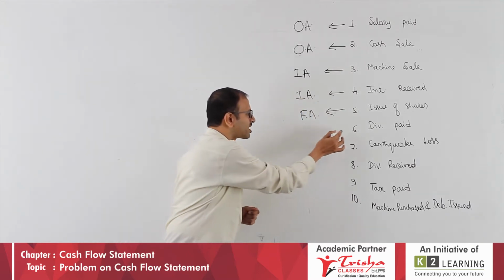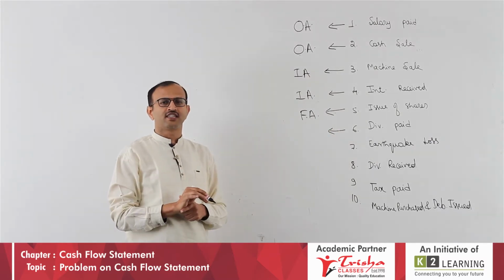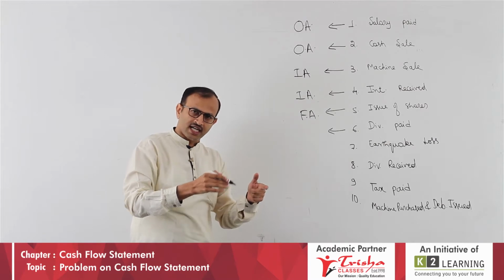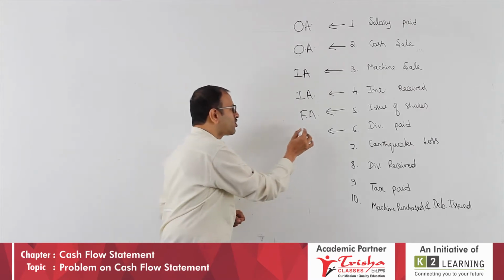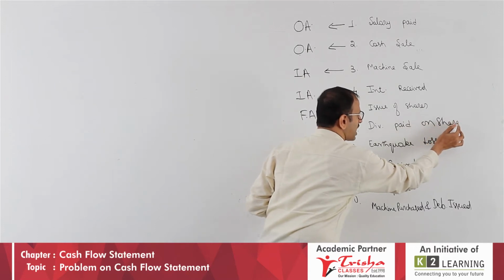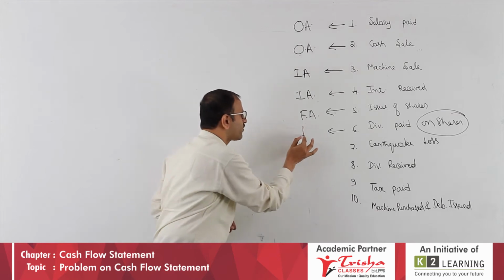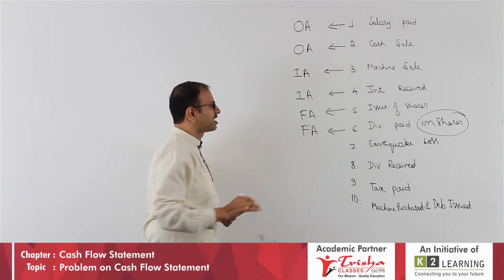Let us go to the sixth one. Dividend paid. Dividend paid on what? Shares. You issued the shares, and at year end you give dividend to them. It is not mentioned in what I said, but the moment I say dividend paid, obviously it is on shares. Therefore, it is financing activity.